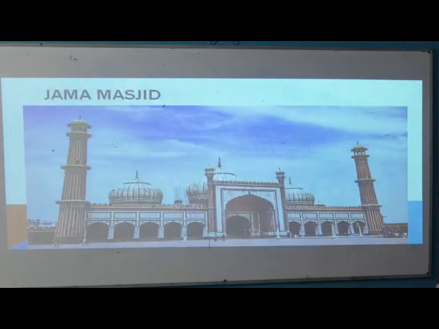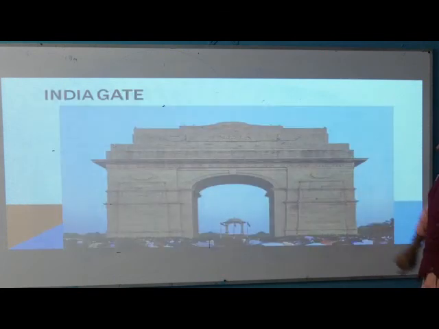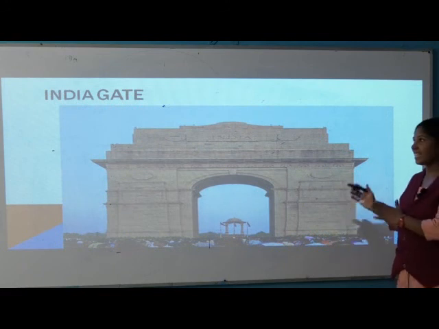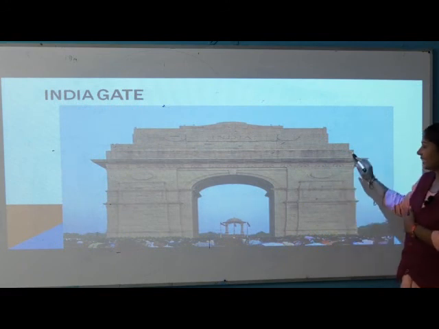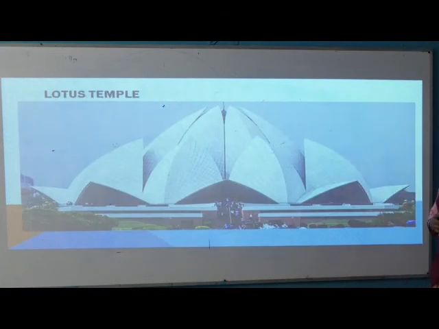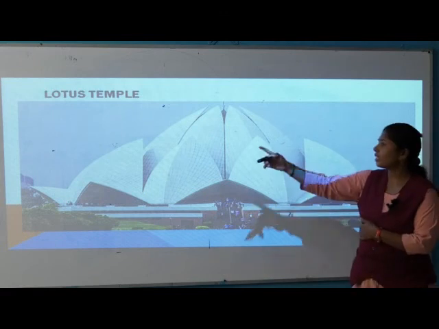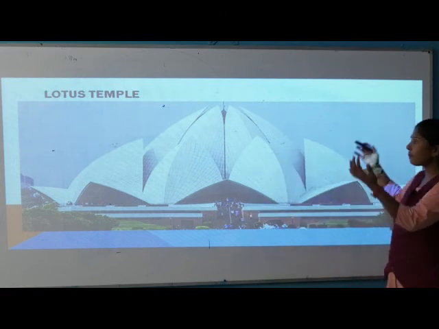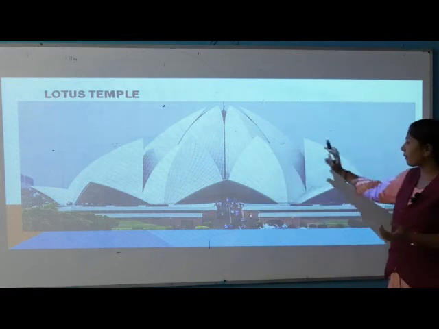Now, what is this? Jama Masjid. And this? Yes, India Gate. See, so many people are here. What is this? Lotus Temple. It is a type of lotus, no? So many petals are there.